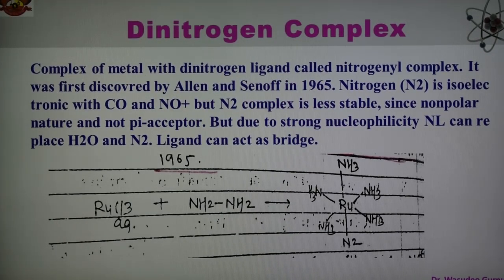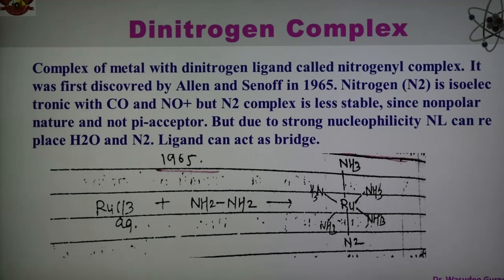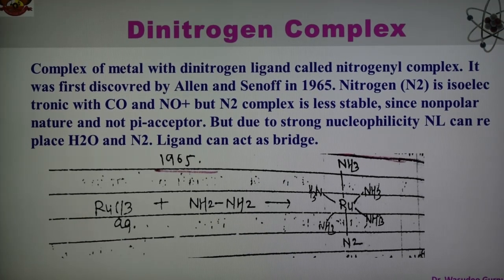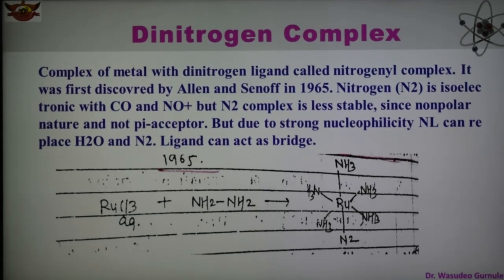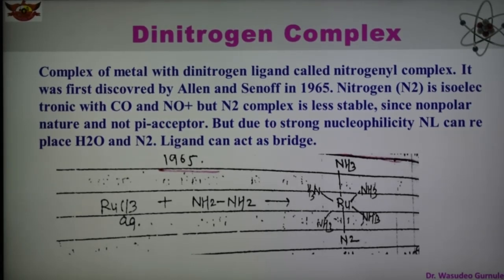And as we know, what is the dinitrogen complex? This is a complex of the metal formed with the dinitrogen ligand, forming the nitrogenyl complex, which is known as the dinitrogen complex. This complex was first discovered by Allen and Senoff in 1965.